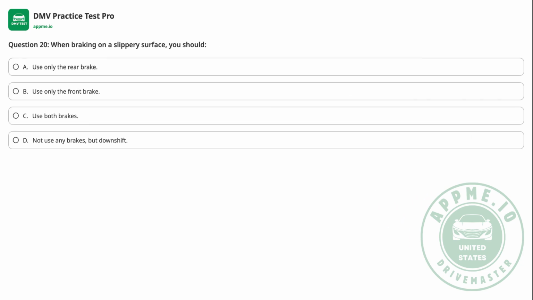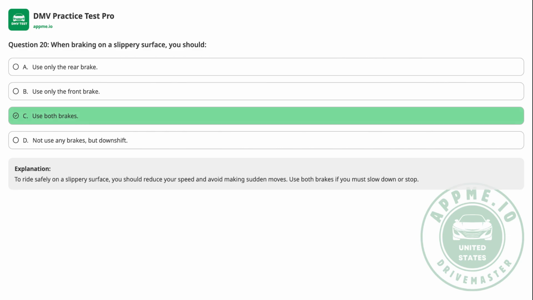Question 20. When braking on a slippery surface, you should A. Use only the rear brake. B. Use only the front brake. C. Use both brakes. D. Not use any brakes, but downshift. The correct answer is C.